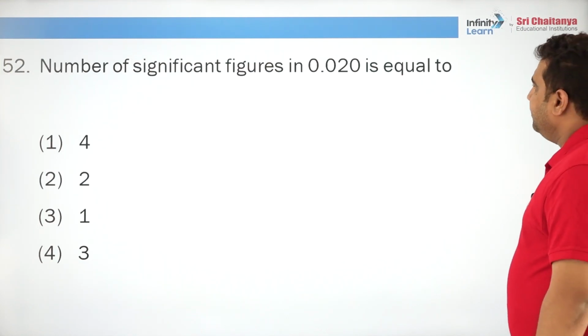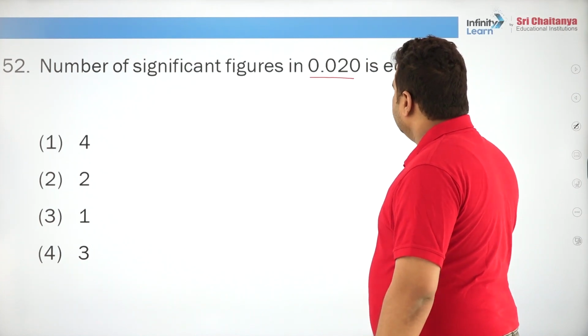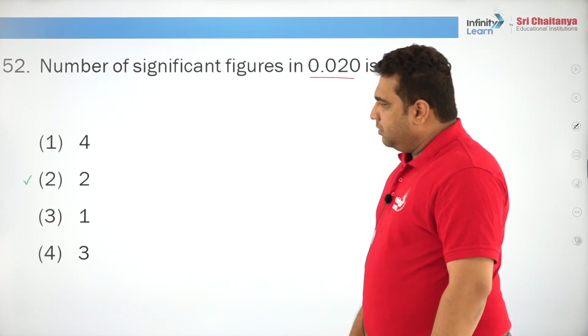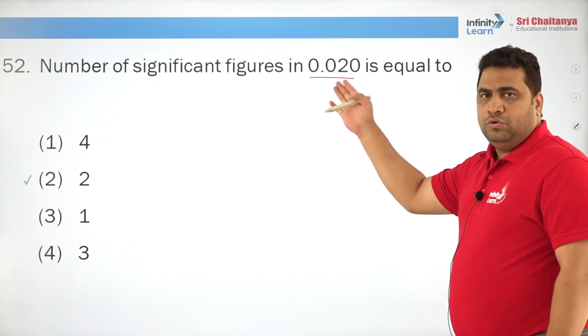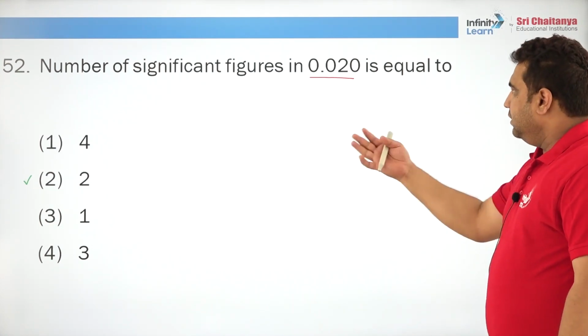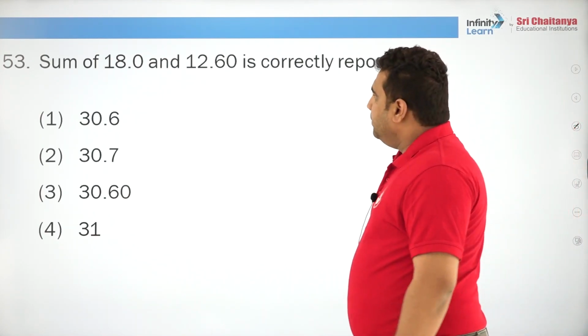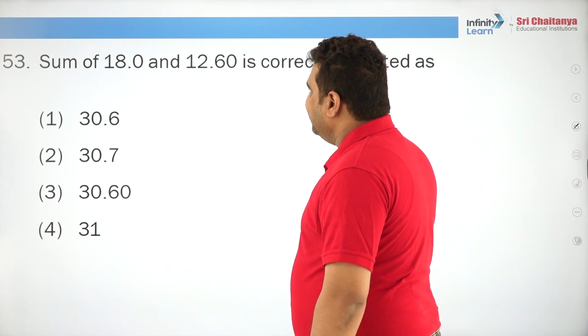Number of significant figures in 0.020. Everybody is aware of it; it is a very easy question. It is 2. Sum of 18.0 and 12.6 is correctly represented as?